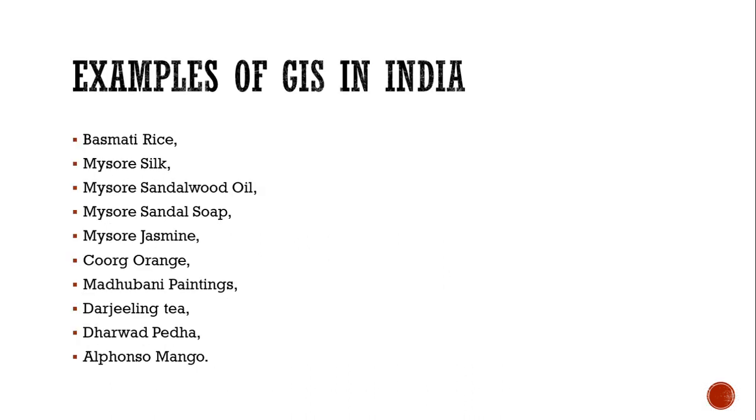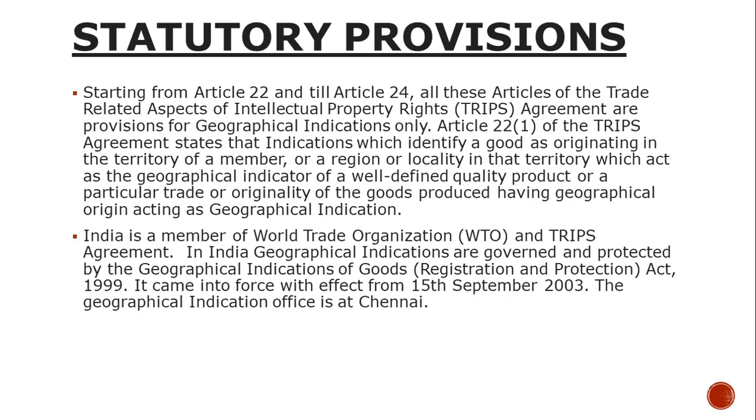And examples we can see in daily life are basmati rice, Mysore silk, Mysore sandalwood, Mysore jasmine, oranges, Madhubani paintings and so on. We can see all these examples. Atreyapuram Pootarekulu was also added recently. As for statutory provisions, they start from Article 22 till 24 of the TRIPS Agreement. All these articles speak about trade related aspects of IP, that is the TRIPS Agreement, and geographical indications.